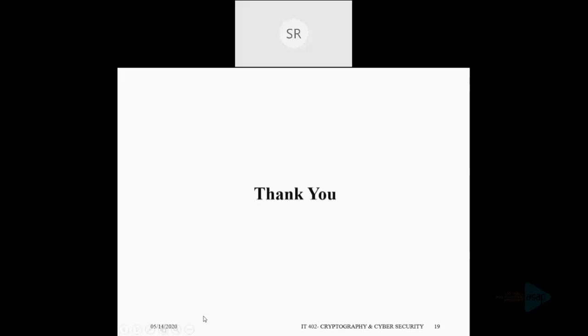In that case, we are encrypting the message using the public key and decrypting using the private key. In that case, it is to ensure the confidentiality of that message, the real purpose of encryption.